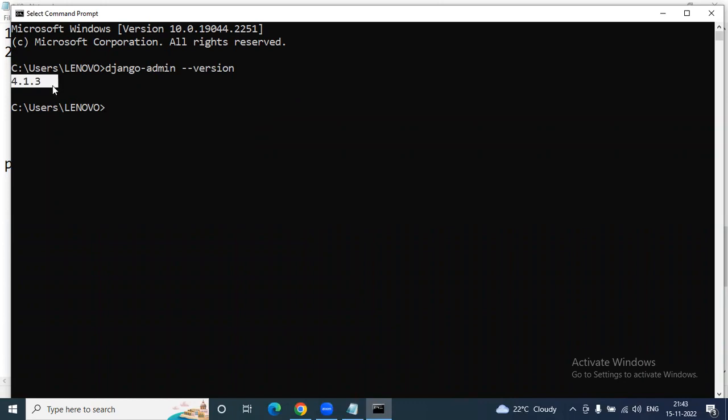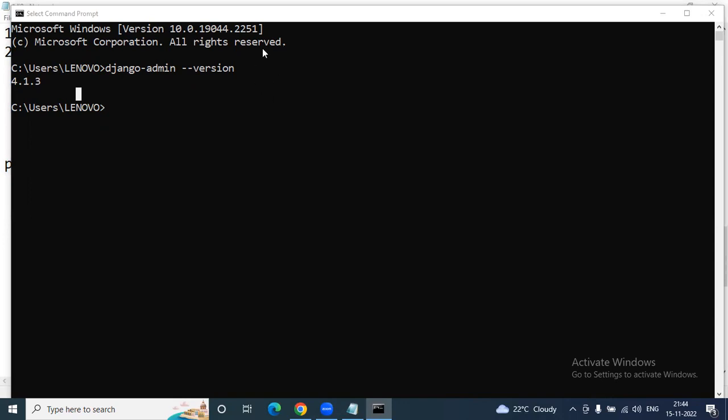In the afternoon, I started a new offline batch, and I installed the latest version on my computer. So the Django latest version is 4.1.3. In our sessions also, I'm going to use this latest version only. What new things are there in this latest version, we will cover in the practical orientation. So django-admin space hyphen version is how we check the version, sir. Okay, so this is clearly available.